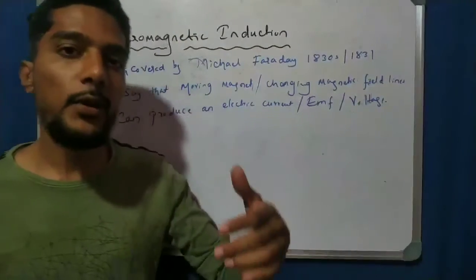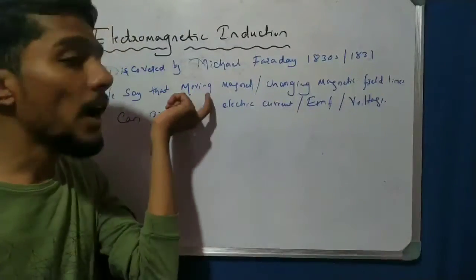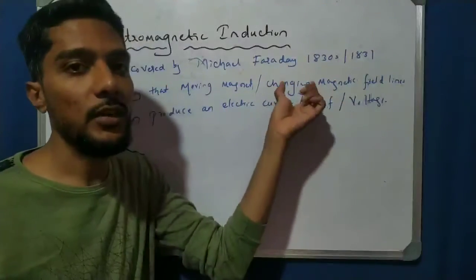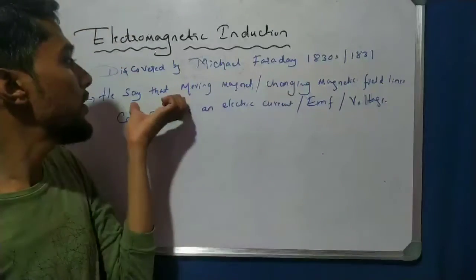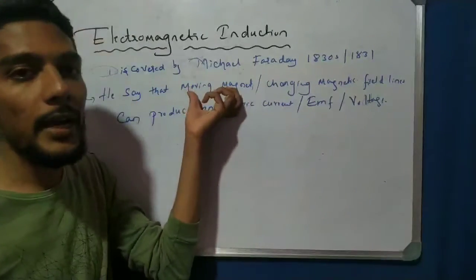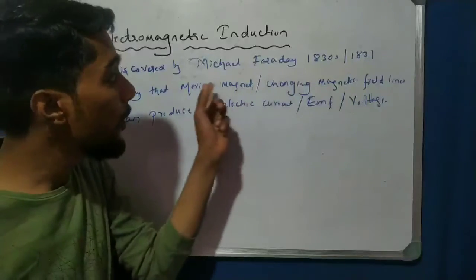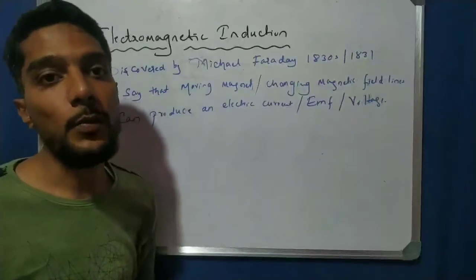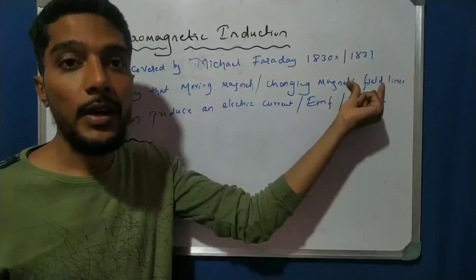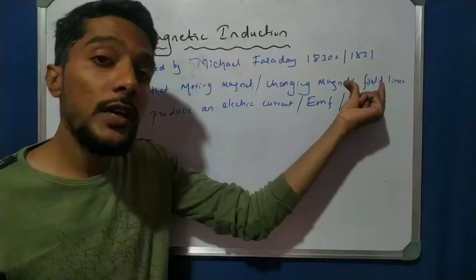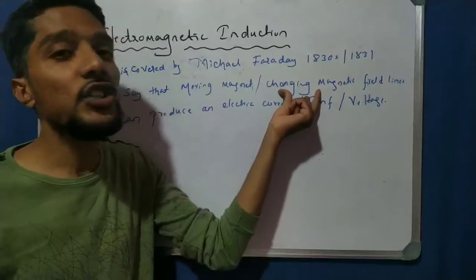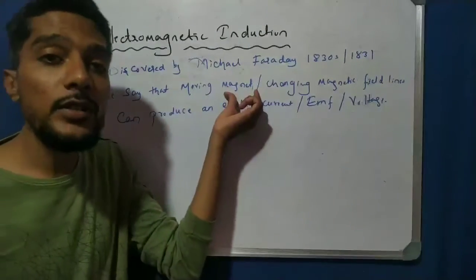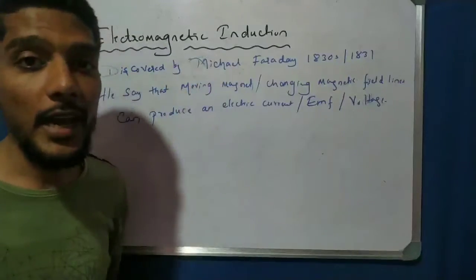A current carrying conductor produces a magnetic field, and similarly a magnetic field can produce current, but which type? A moving, changing magnetic field, or as we also say, a moving magnet. That is important. A magnet alone does not produce current; a moving magnet can. The magnetic field does not produce current unless it is changing. Only a changing field can produce the current. Moving magnetic lines can produce it, and that is important.